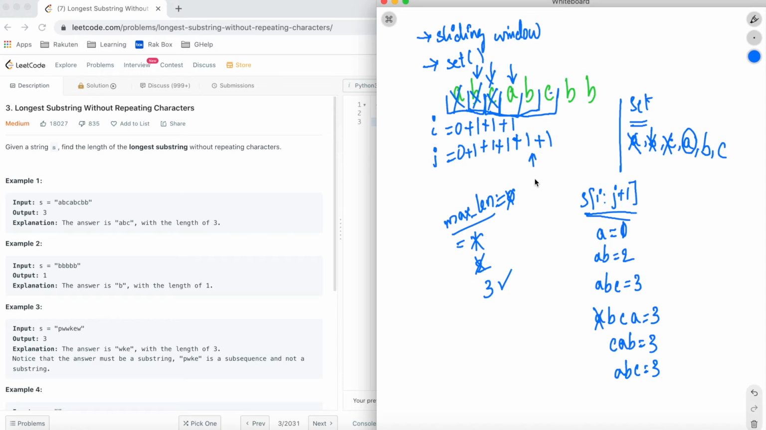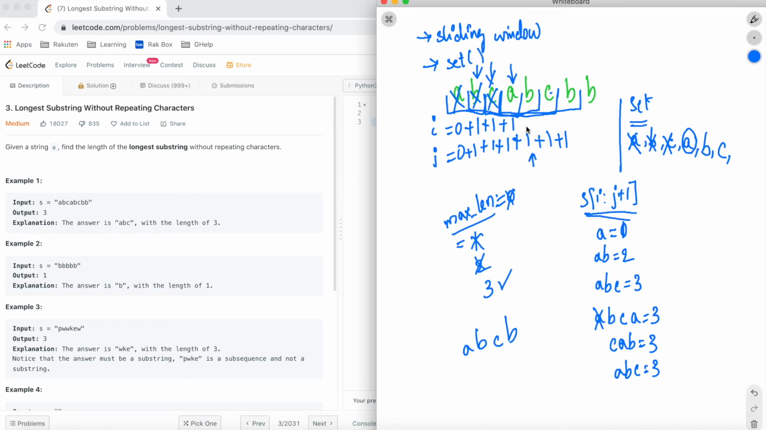Now come again and increase our j pointer by 1. When we increase our j pointer by 1, it will become A, B, C and B. This is the most interesting part. So A, B, C and B is our new string. So we are at element B now. We try to go and add element B. So B is already available in the set.